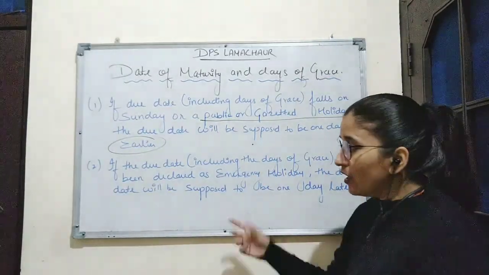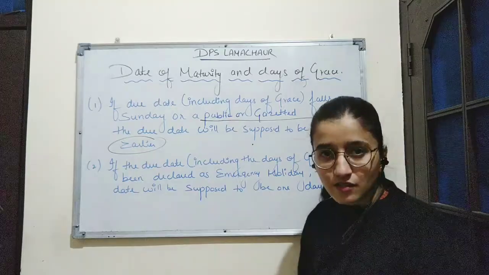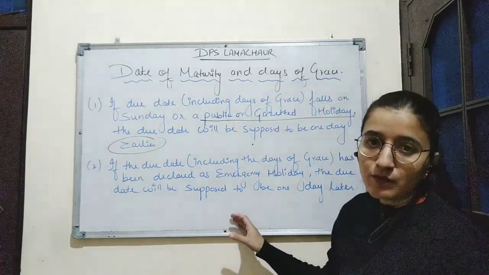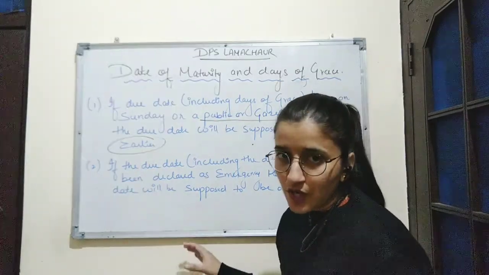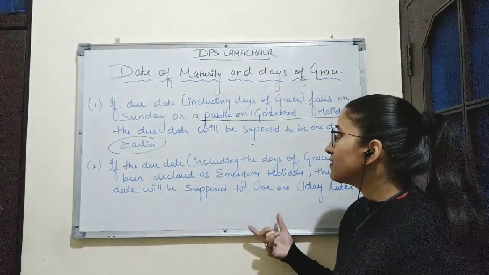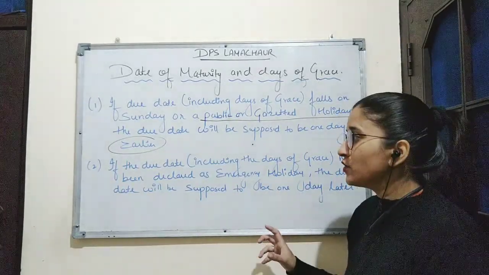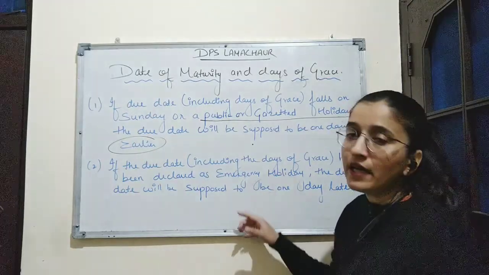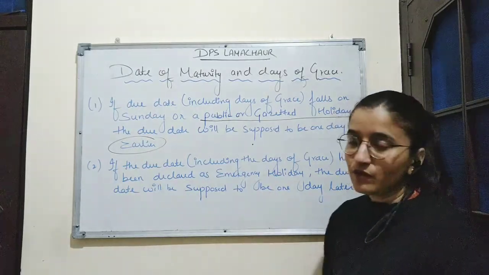For example, if the bill falls due on 26th January, then the due date of the bill will be 25th January, because 26th January is considered a gazetted holiday. So the due date of the bill will be 1 day earlier, which is 25th January.